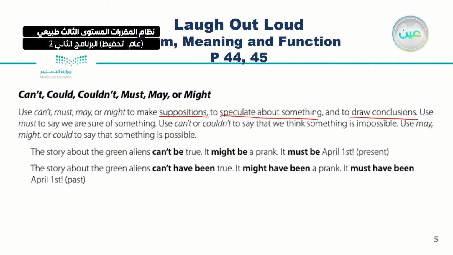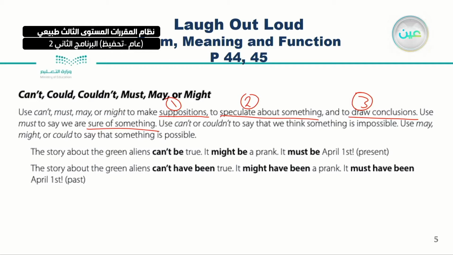This is 1, 2, and this is 3. Very good. When I use must, it is to say we are sure of something.